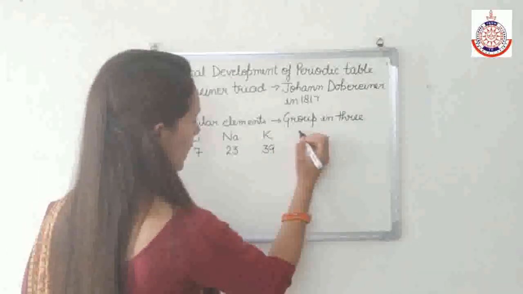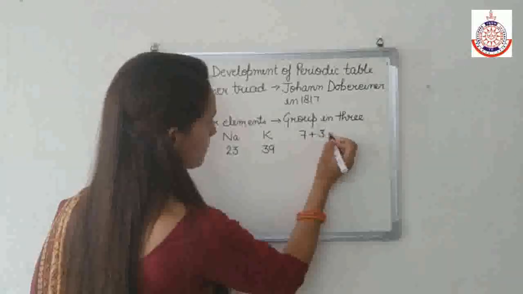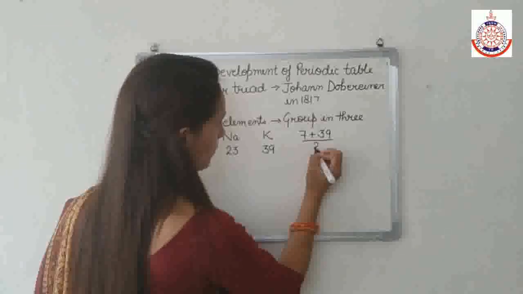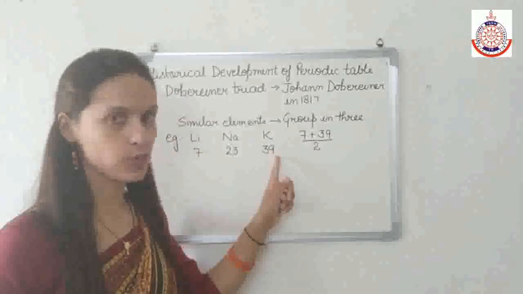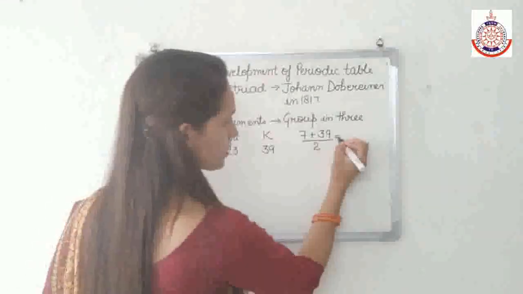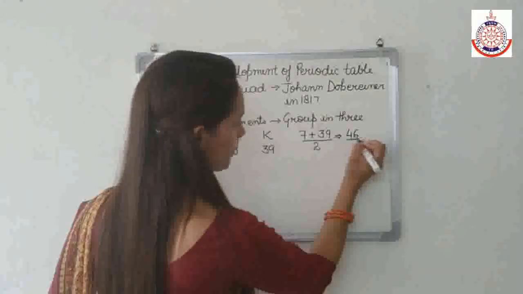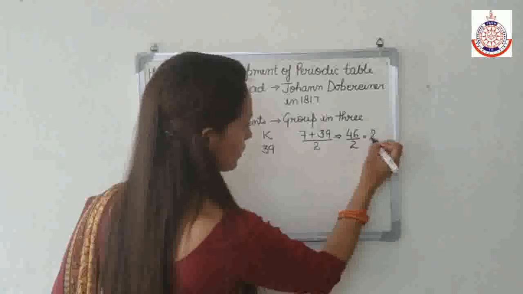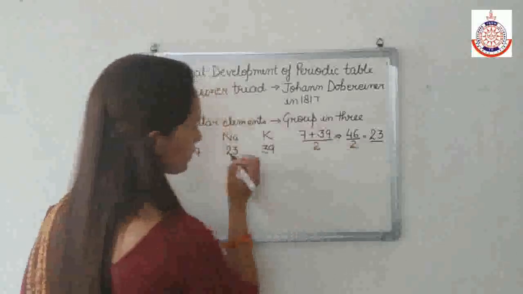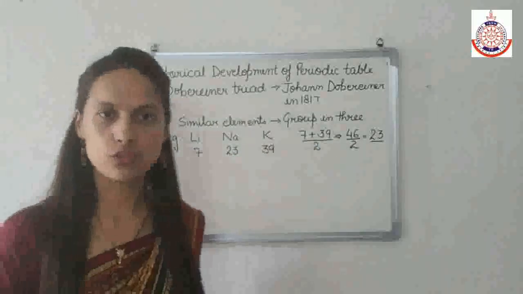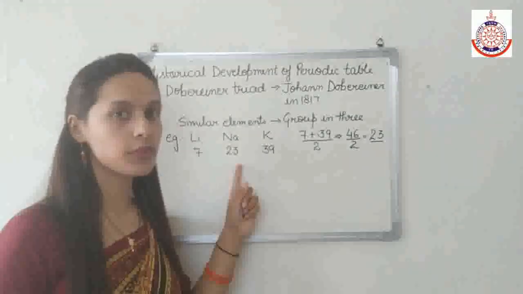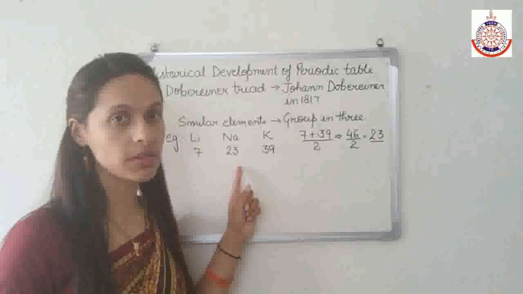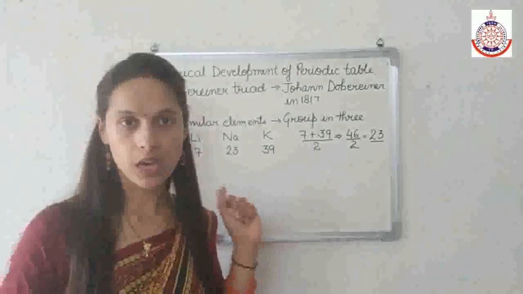So when I calculate the arithmetic mean of the other 2 elements, 7 plus 39 divided by 2, this becomes 46 by 2, which equals 23, and 23 is the atomic weight of sodium. So he showed that the atomic weight of the middle element is approximately the arithmetic mean of the other 2.